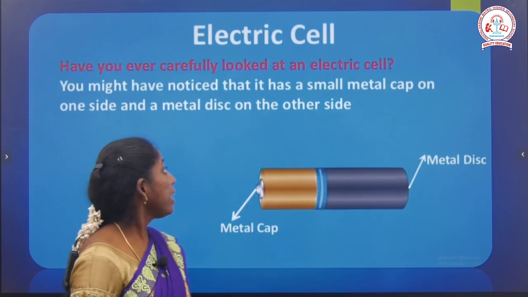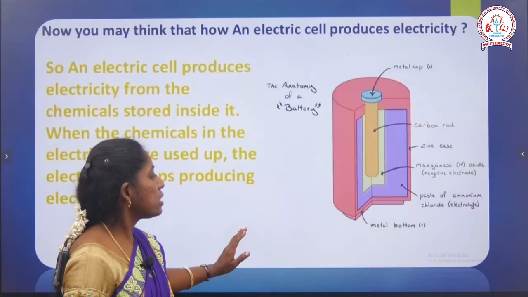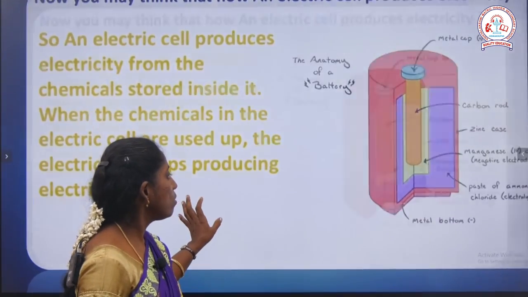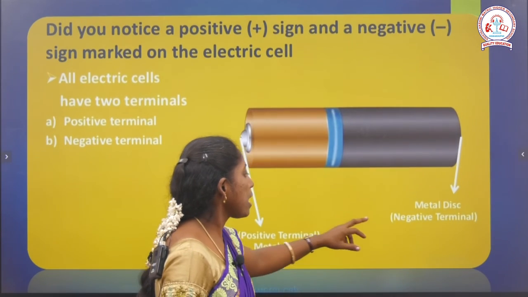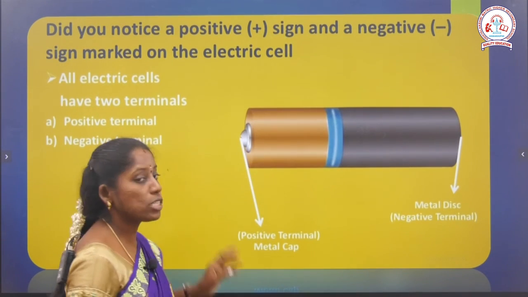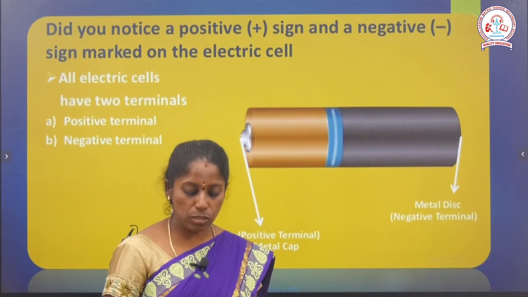Next, the electric cell, which we already know. What are the two parts there? One side is the metal cap, and the other side is the metal disc, which acts as the negative terminal. There are two terminals, positive and negative: the metal cap and the metal disc.